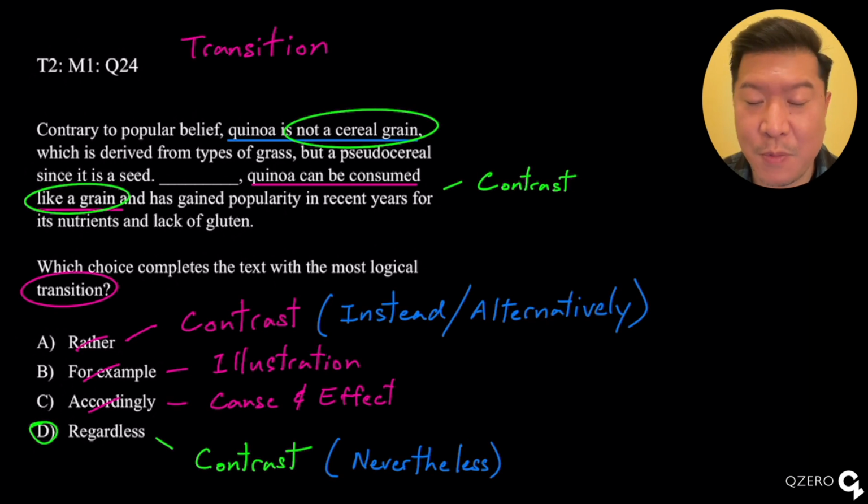Regardless works very much like nevertheless, which would mean like in spite of this. It works because in spite of quinoa being or not being a cereal grain, it can still be consumed as if it were a grain. Bravo doesn't work because Bravo would introduce an illustration. Charlie doesn't work because accordingly is a cause and effect transition, which should introduce the result of the previous statement.